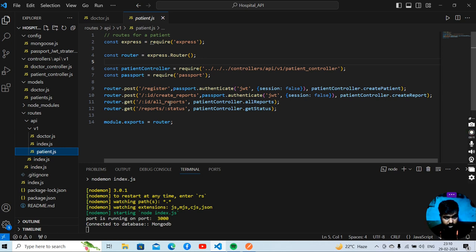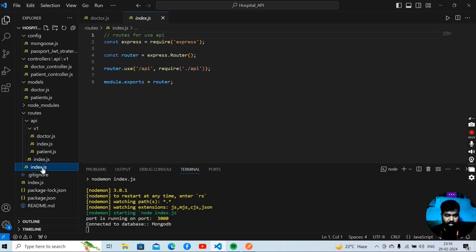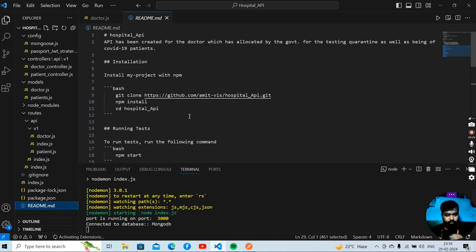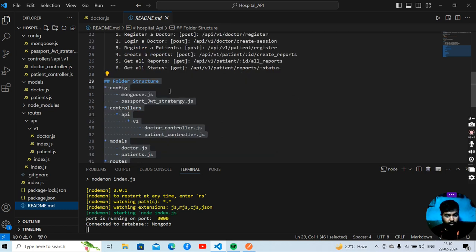Here I create the report of the patient. Here I get all the reports patient wise. Here I am getting the reports status wise. So this is a main index for the API, and this is a main index for my routes. Okay, and this is my readme file. Here I have written all the things about how another person can use my API. Here I have given all the instructions, all the routes, and all the folder structure.